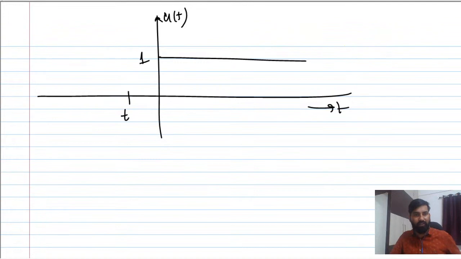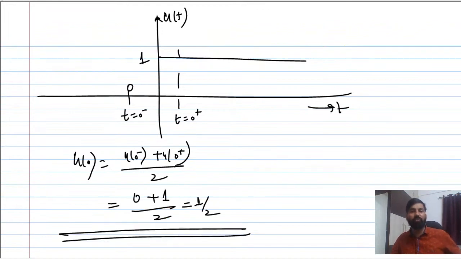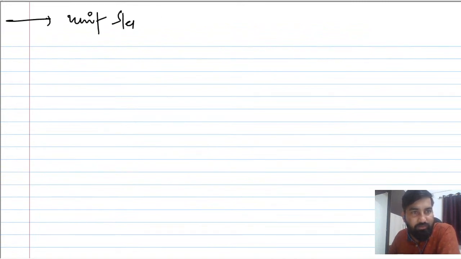At t equal to 0 minus it is 0, and at t equal to 0 plus it is 1. So u of 0 equals u of 0 minus plus u of 0 plus, upon 2. That is 0 plus 1 by 2. So u of 0 is always 1 by 2. Always keep this in mind. This is the unit step function.